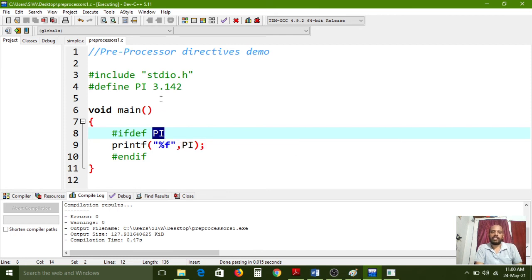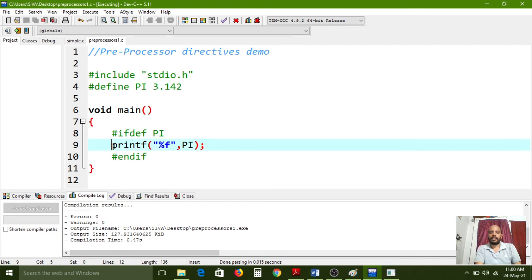So here the value is there, na? That means true. Then only it will execute. If the value is not there, then this statement will not execute. The control will come to the next line of statements. Here there is no else block, so that's why it will not print anything. Here the pi value is there, na? So that means it will print this one.